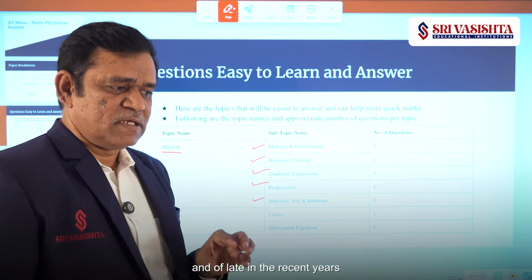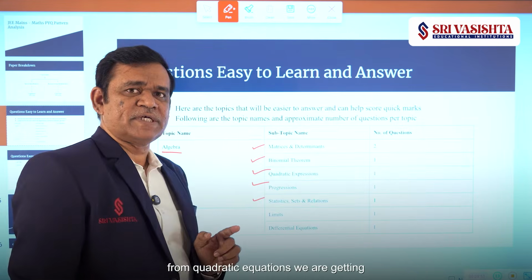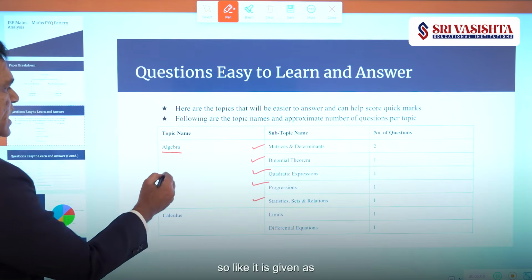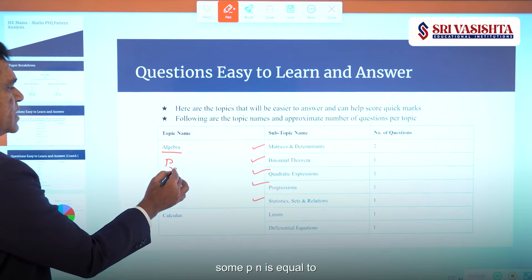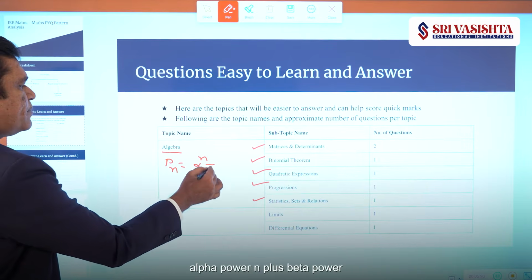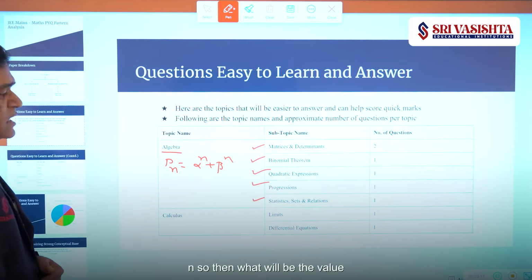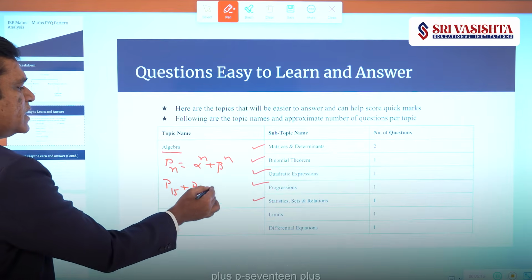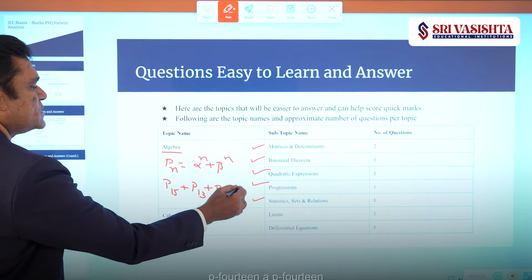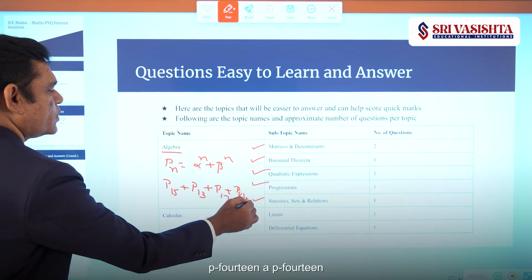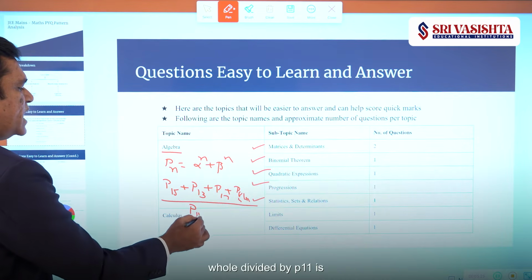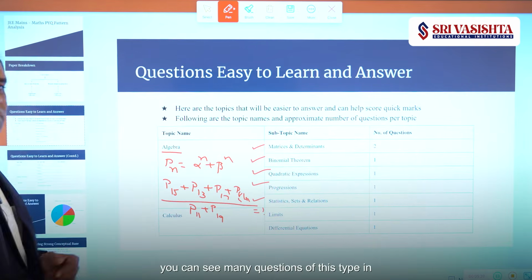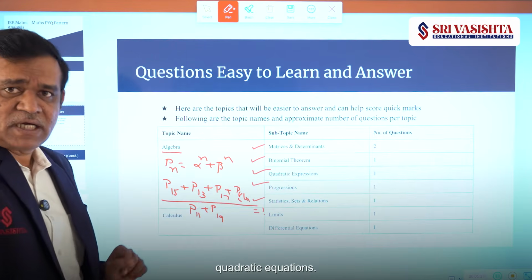And of late, in recent years, from quadratic equations we are getting questions like, I will try to write here. Pn is equal to alpha power n plus beta power n. Then what will be the value of P15 plus P13 plus P17 plus P14, whole divided by P11 plus P9? You can see many questions of this type in quadratic equations.